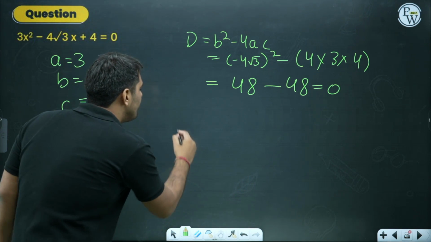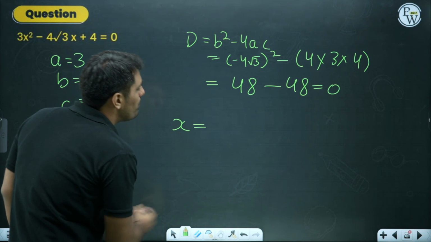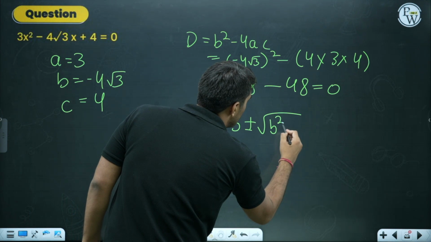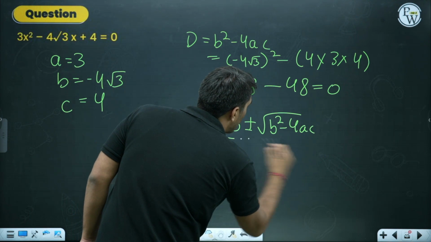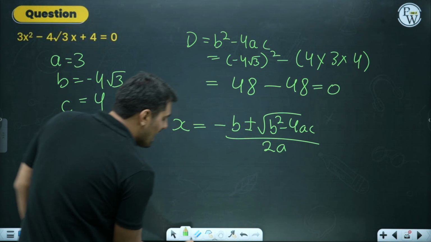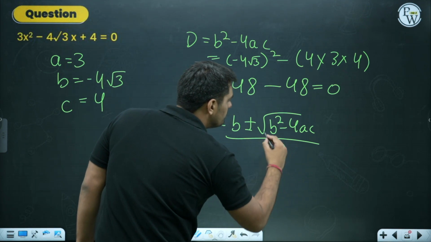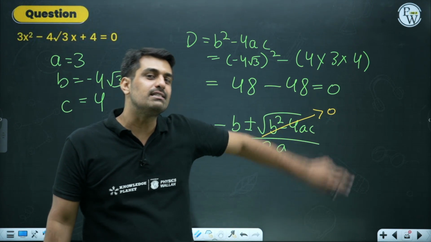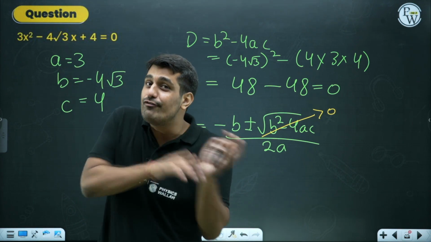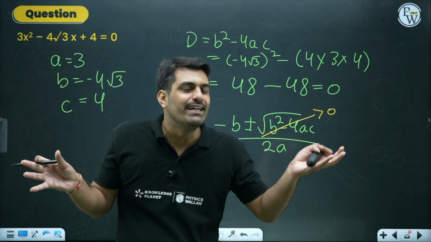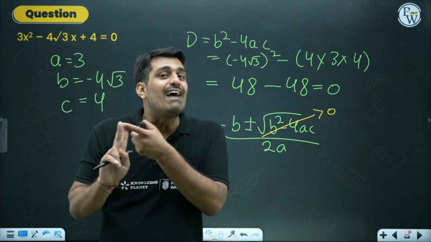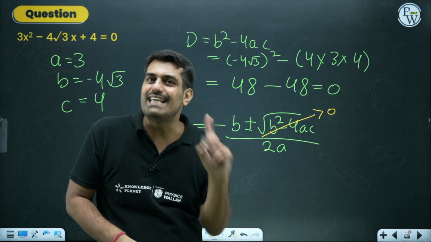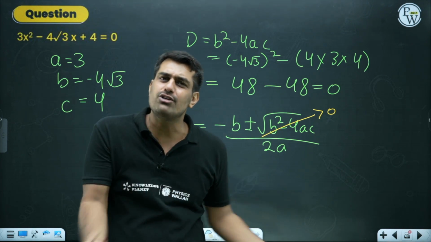What happens with the factors? Or I must say the solution. X equals to minus B plus minus square root of B square minus 4AC upon 2A. This entire term becomes 0 for us. When this entire term becomes 0 for us, so what do you think? I was talking about the difference between the roots and the solution. I told you that we are always having two roots, but the solution is the value which satisfies the equation. If the same value is satisfying the equation, only one solution was there.